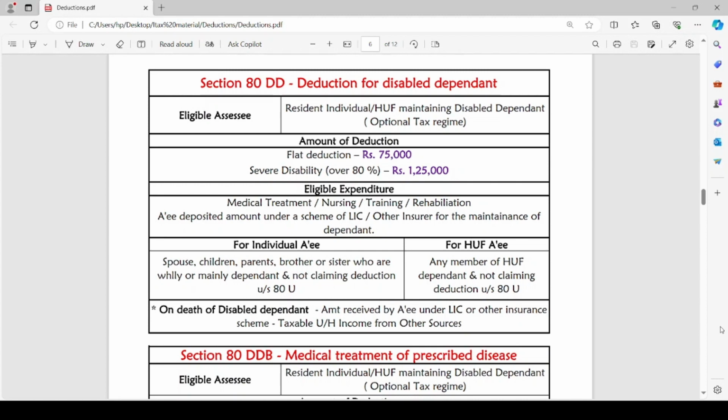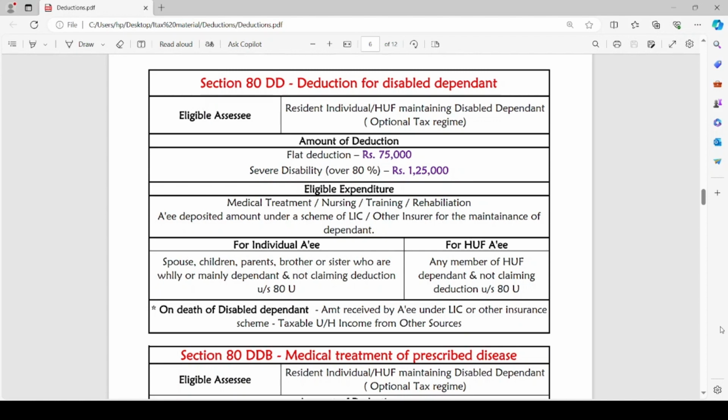In case of HUF assessee, any member of HUF dependent on such HUF and not claiming deduction under Section 80U are eligible disabled dependent with respect to whom deduction can be claimed under Section 80DD.